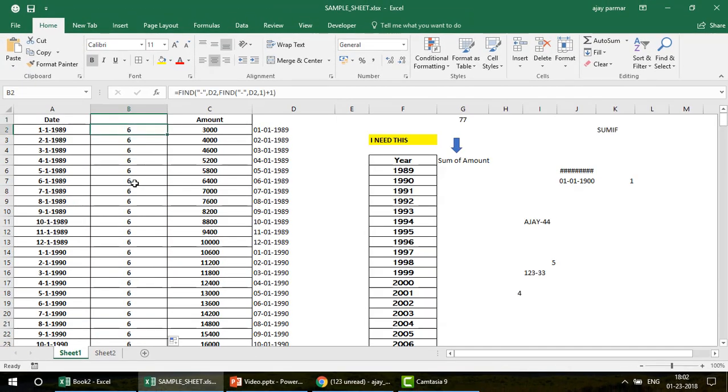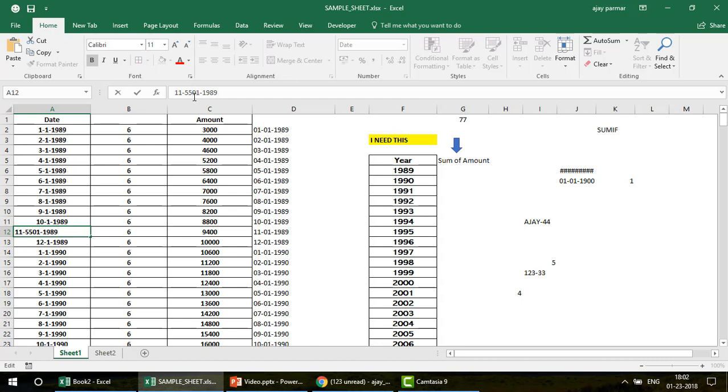Now one thing I want to tell you, though we have used this function, but if I was attempting this question for the first time, I know that for every date I have a second hyphen on the 6th position, so I can write this 6 manually also. It's all up to you, right? Why I'm writing this? Because in any case, maybe you have here like 11-1. So what if you have here a different year? A different year in the sense, maybe you have something, let's say not a year, but you have a number like this, 5501.